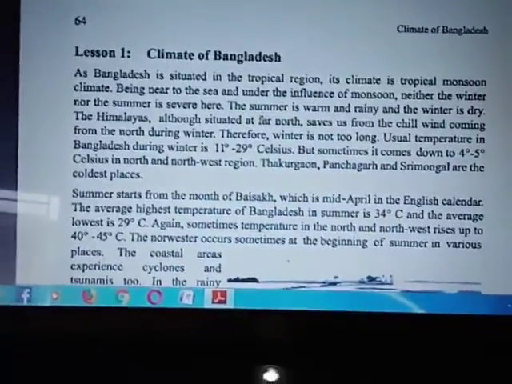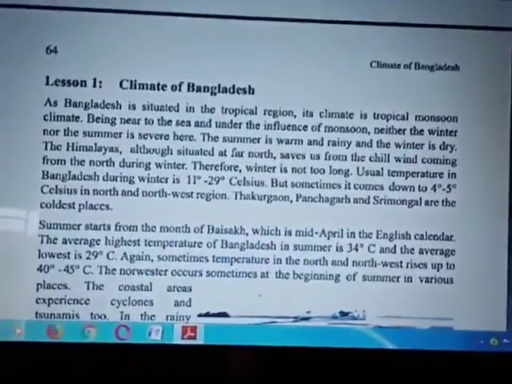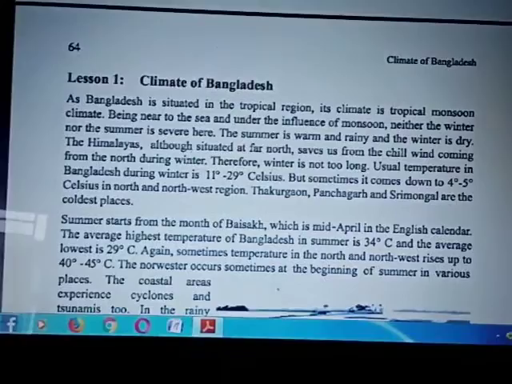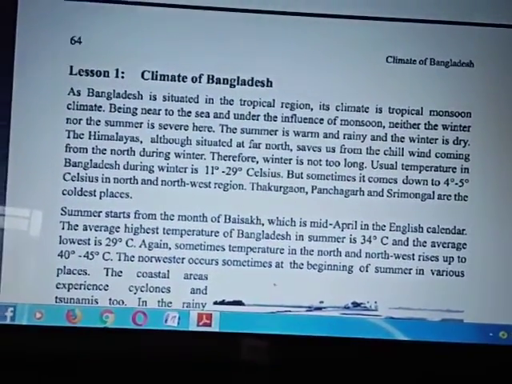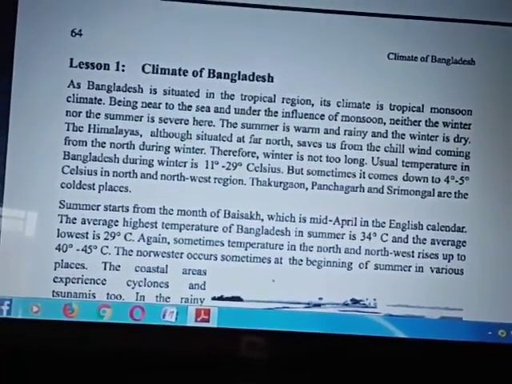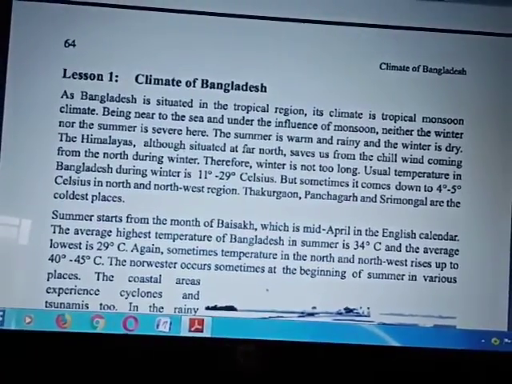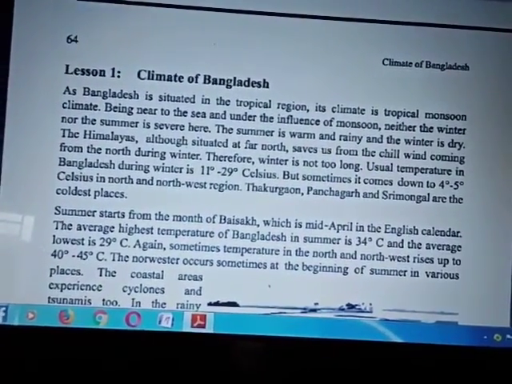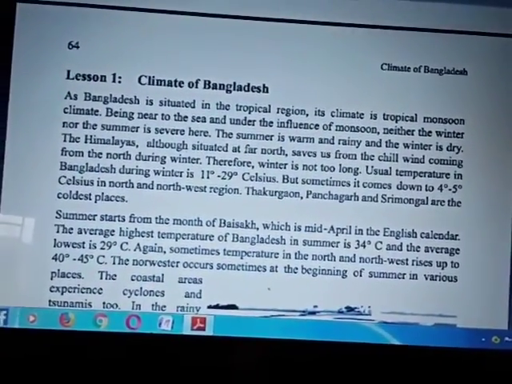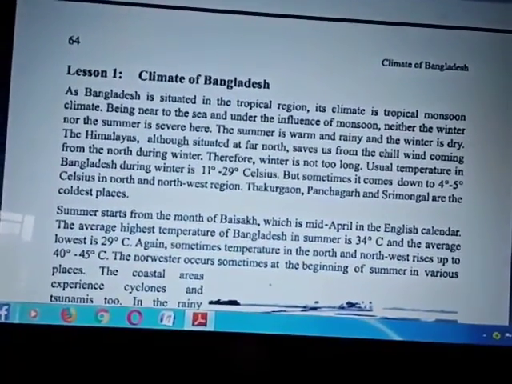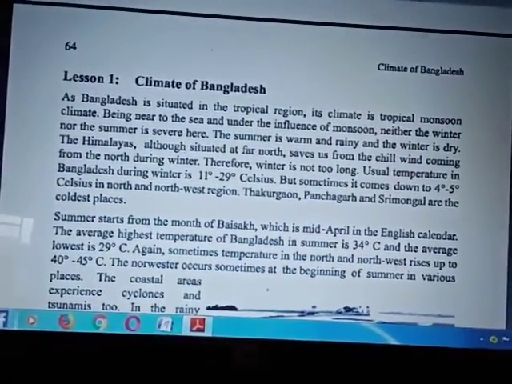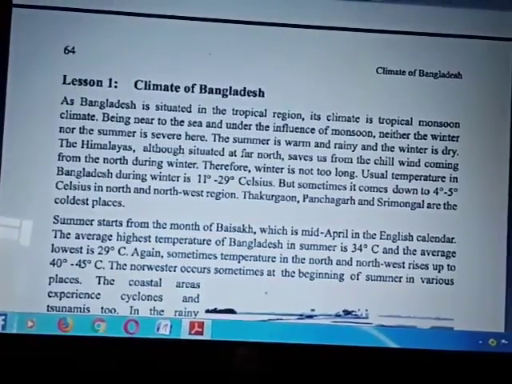Look, climate of Bangladesh. Where is Bangladesh situated? Bangladesh is situated in the tropical region. Its climate is tropical monsoon climate, being near to the sea and under the influence of monsoon. Very, very important, this line. And neither the winter nor the summer is severe here. It is true. The summer is warm and rainy and winter is dry.